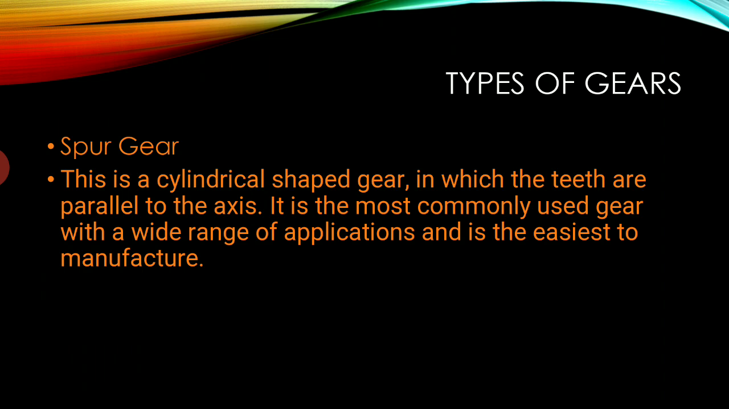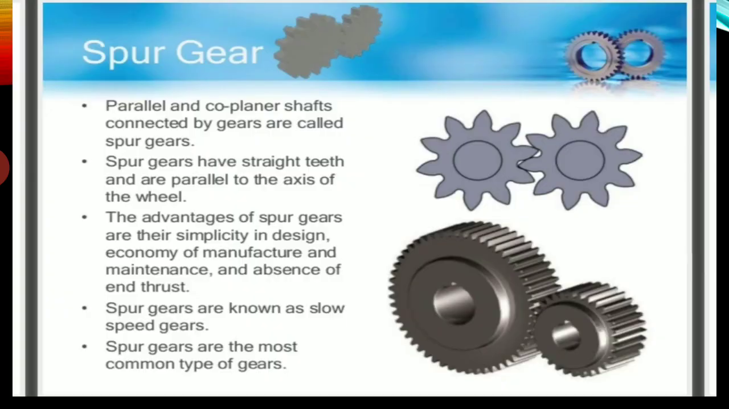Types of gear. First we'll discuss spur gear. It is a cylindrical shaped gear in which the teeth are parallel to the axis, and it is the most commonly used gear in a wide range of applications and easiest to manufacture. You can see this is a spur gear.